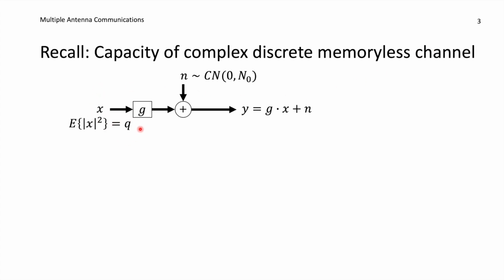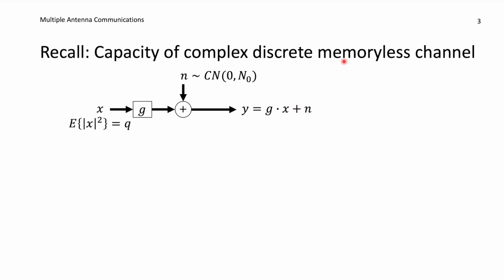It has a certain power Q. It's going over a channel G. All variables here are scalars. We are adding independent complex Gaussian noise N with N0 as its variance, and what we are receiving is Y, which is G times X plus N.